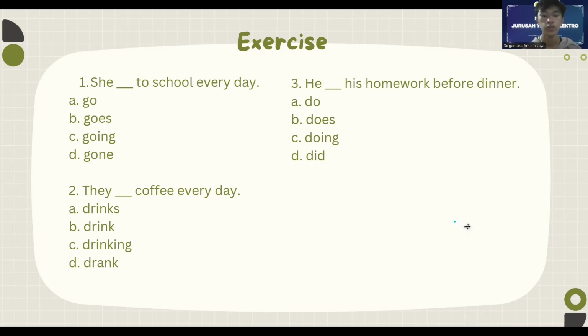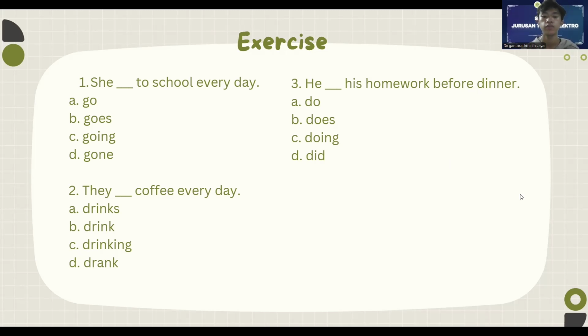Okay. Number two, they blank blank blank coffee every day. I give you time to answer the question. Okay, the answer is B, drink, because the subject they requires a base form verb without an s ending. Okay. Number three, he blank blank blank his homework before dinner. The answer is does, because the subject he needs a verb with an s ending because the base word is do.